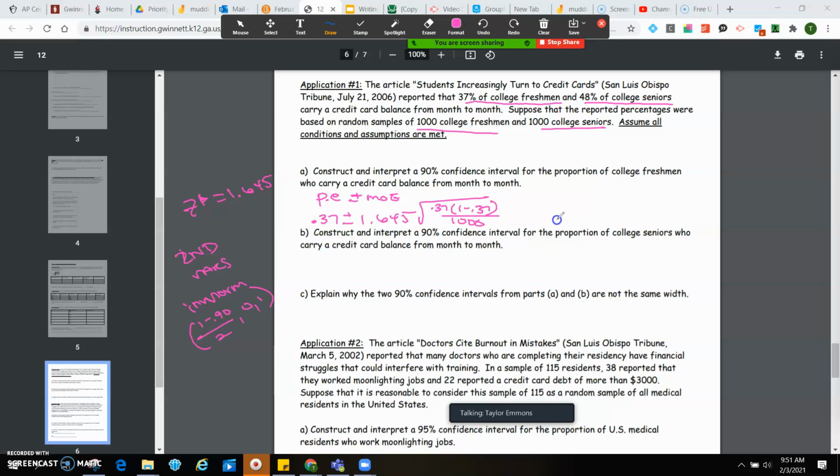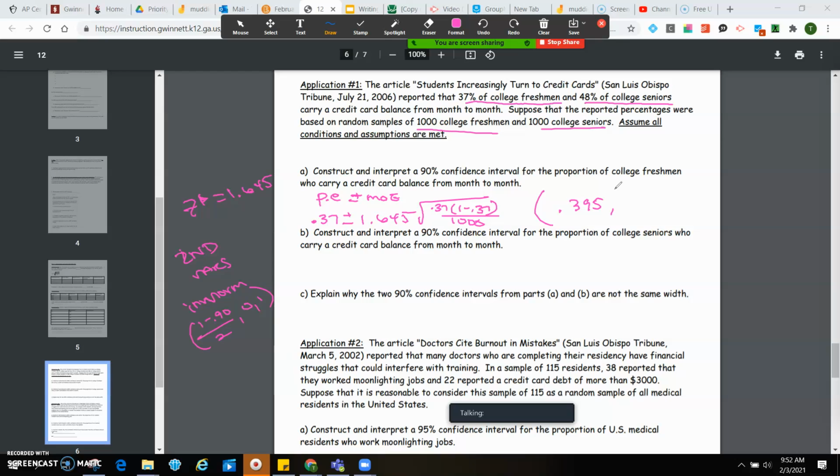Okay, and so you should get... did I not write this down? Nope. Okay, so I'm going to do this by hand. All right, so 0.37 plus 1.645 times the square root of 0.37 times 1 minus 0.37 divided by 1,000. And that gives you 0.395.